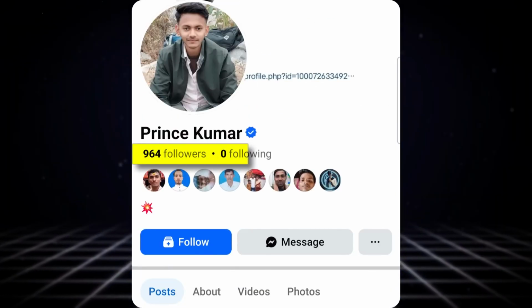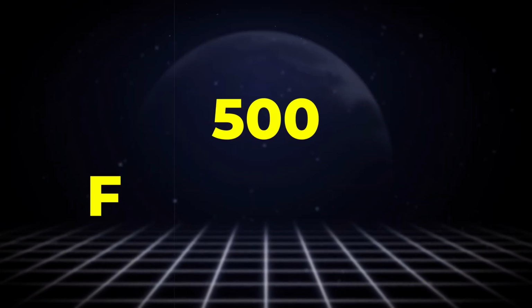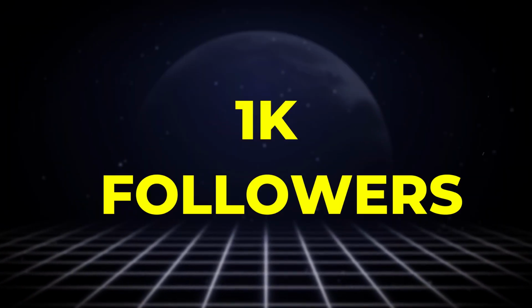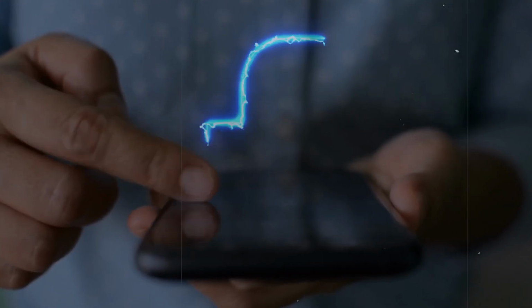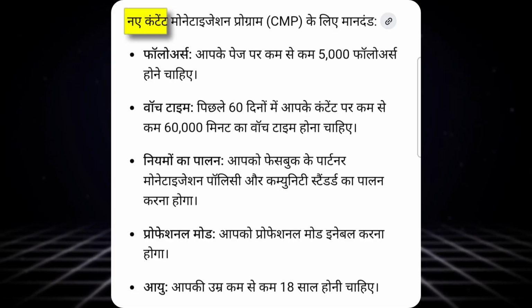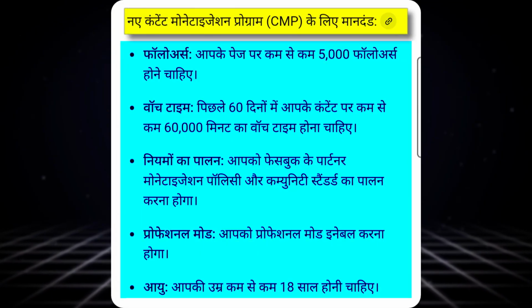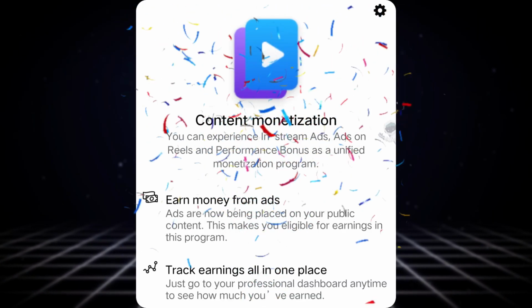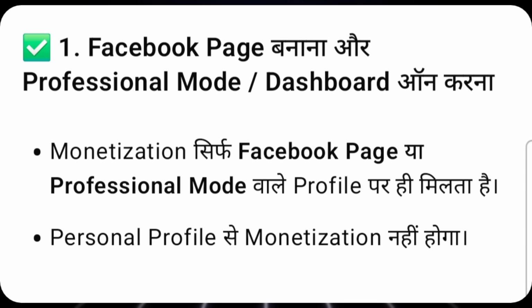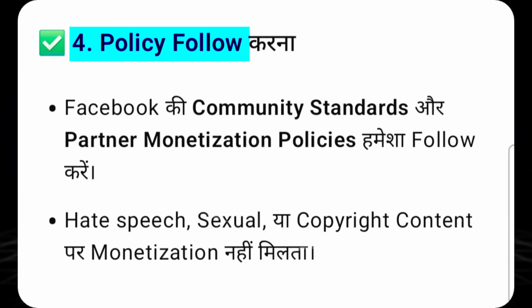But here you got to see the proof that whether you have 10,000 followers or 500 followers or 1,000 followers, you can easily get content monetization on your account. It is possible that the criteria for content monetization may come on Facebook in the coming year. But you should definitely take advantage of the opportunity to get content monetization, and how to take it, we will guide you point by point in this video.